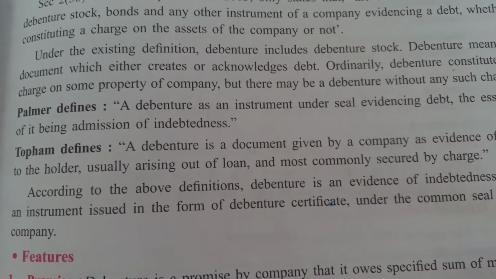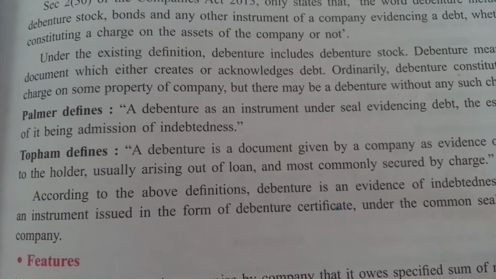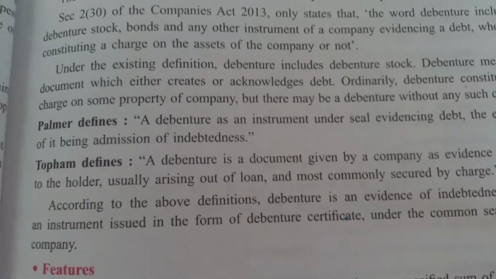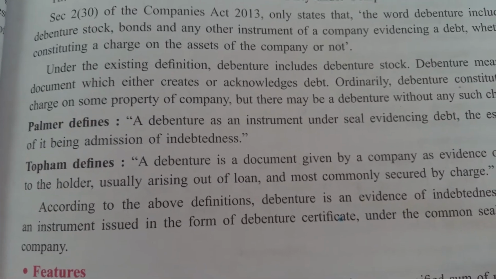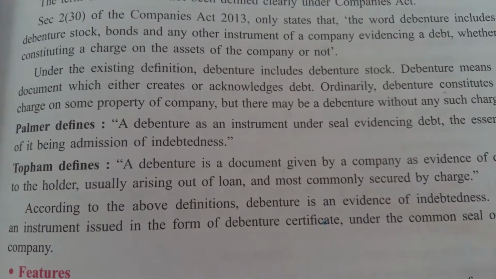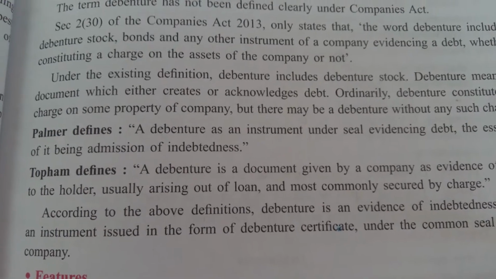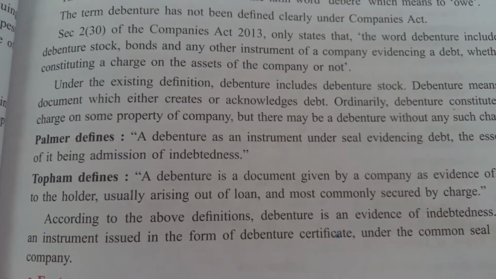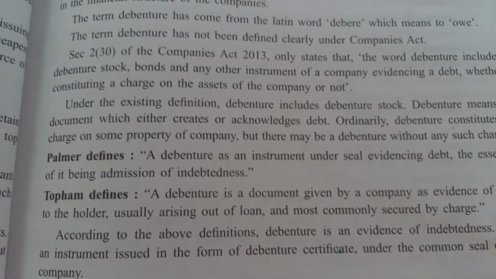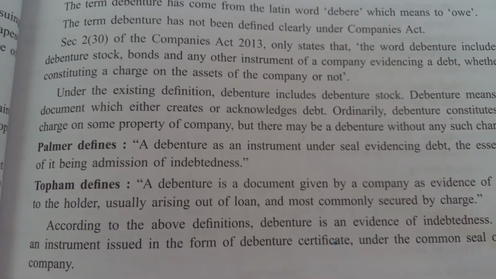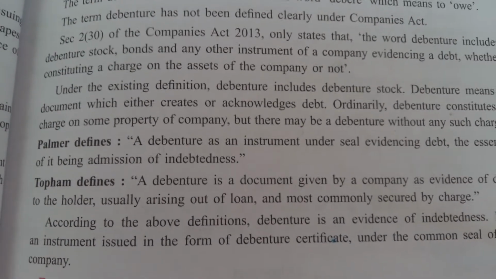As in the last lecture, we completed with the meaning of debentures, right? So what is a debenture? A debenture is an instrument under the seal evidencing debt, the essence of it being admission of indebtedness. It means, in short, we can say that the debenture is an evidence of indebtedness.